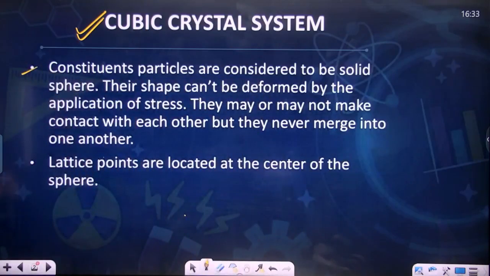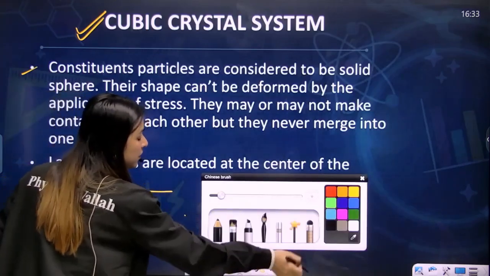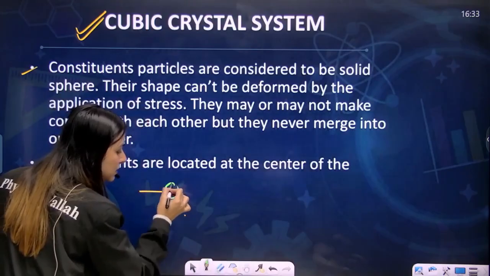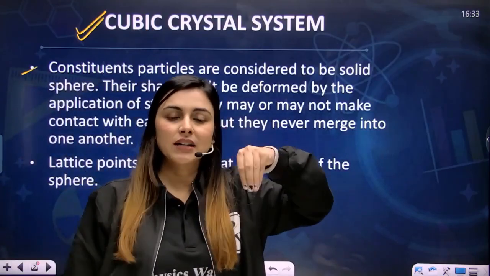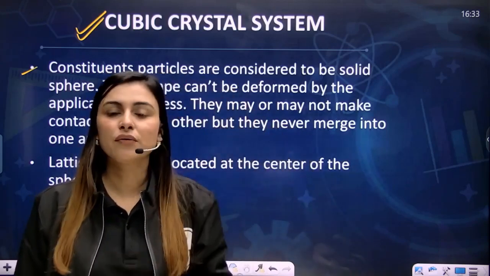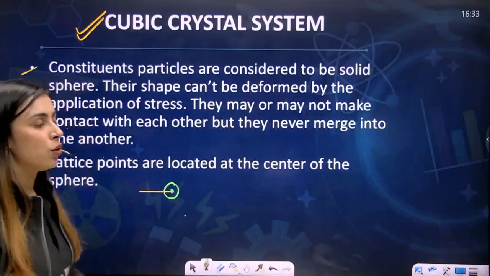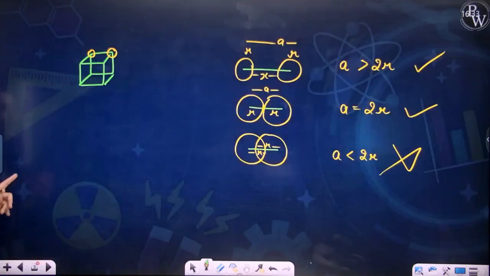Next is lattice points are located at the center of the sphere. Now, what does this mean? This means that let's say you have an edge length here, then the atom will always be present with this particular part as its center. So the lattice point, which point we consider, will always be considered at the center of your sphere. I hope you're clear with this. So pause the video, write this down. These are the few things which you need to keep in your mind. You can draw this as well.